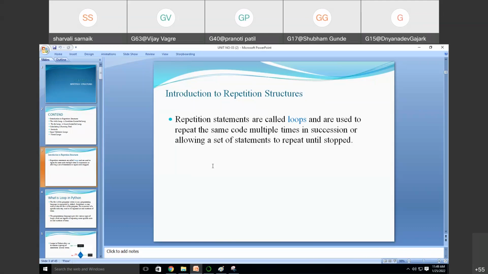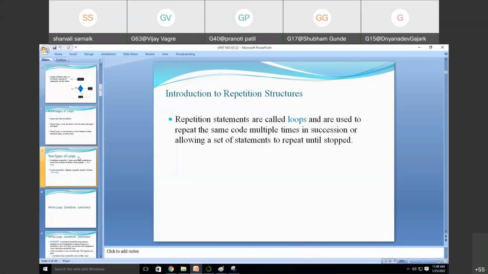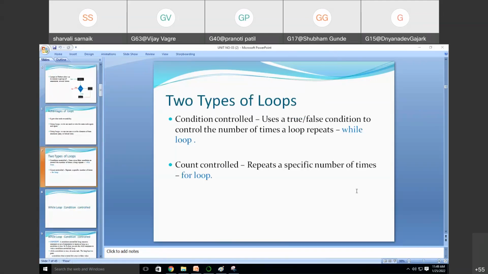Now what is a loop? A loop is nothing but a repetition of some code. Multiple times we are repeating it, it is called a loop. In Python programming we have two types of loops: the while loop and the for loop. The first loop we are going to see is the while loop in Python programming.